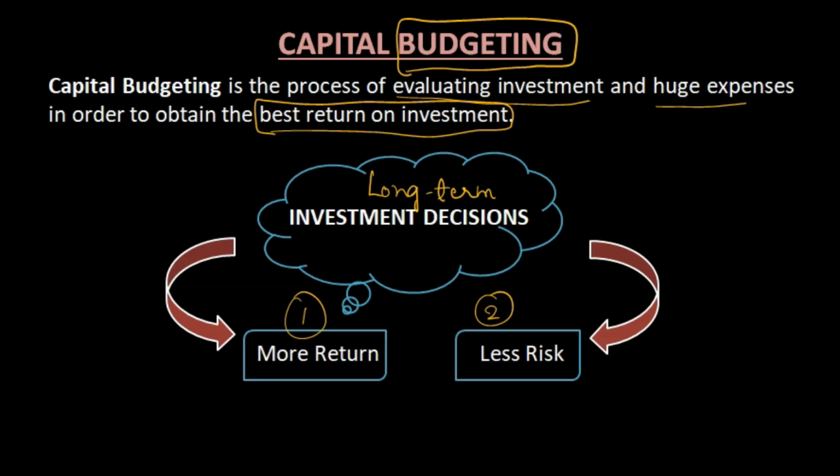What all options do we have? Suppose we have 4 to 5 options available where we can invest money. First we have to check which option is giving us more return, then we have to see which option has less risk also, because it's not good if one option is giving you more return than all the other options, but there's a huge risk involved. Suppose there's no guarantee of getting your money back, then what will you do? So you have to see these two things. That is what capital budgeting is.